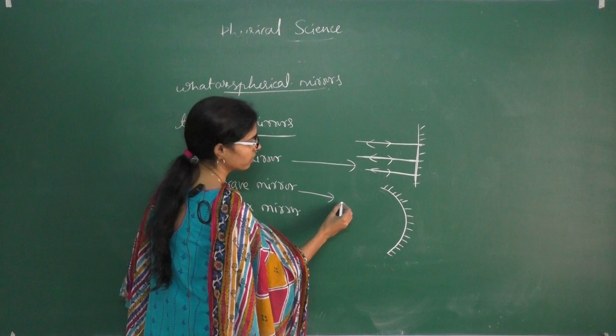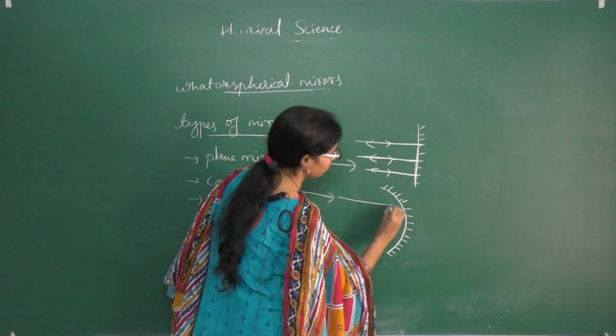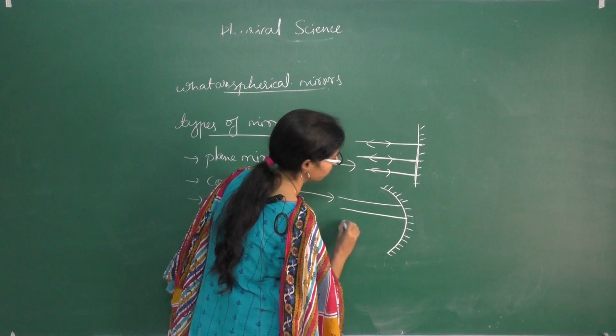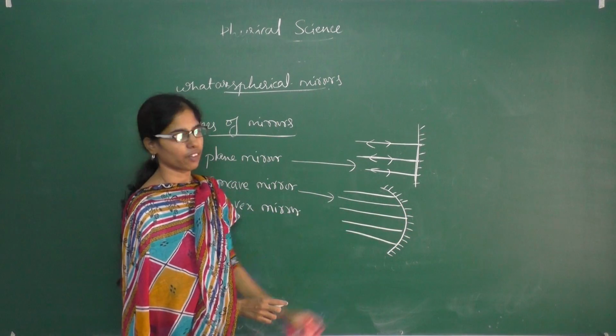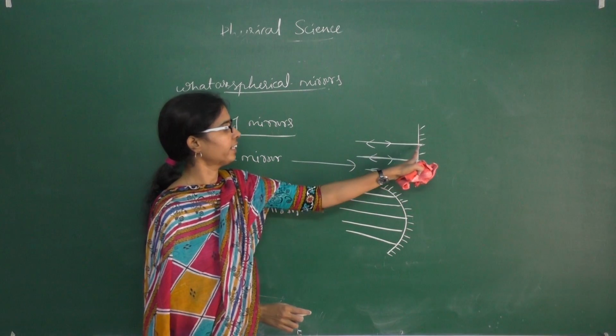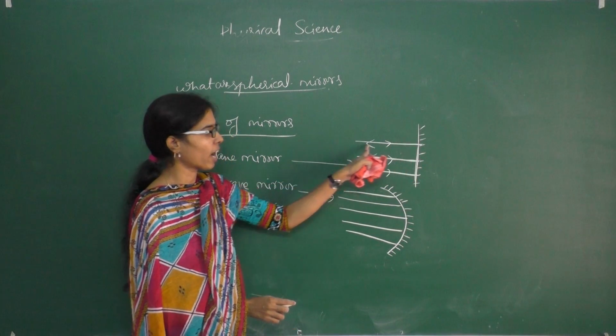In this case, the light ray hits the surface. What happens if light rays hit the surface? In a plane mirror, the light ray hits the surface and is reflected back on the same line.